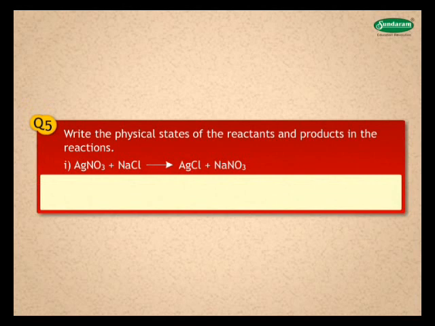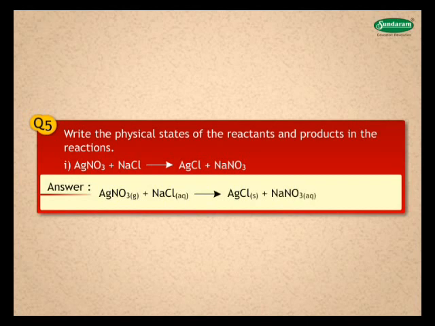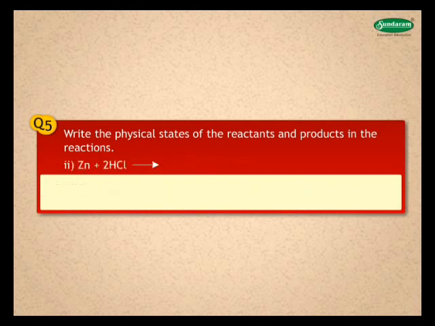1. AgNO3 plus NaCl gives AgCl plus NaNO3. Answer. On writing the physical states of the reactants and products in the reactions, we get AgNO3 aqueous plus NaCl aqueous gives AgCl solid plus NaNO3 aqueous. 2.